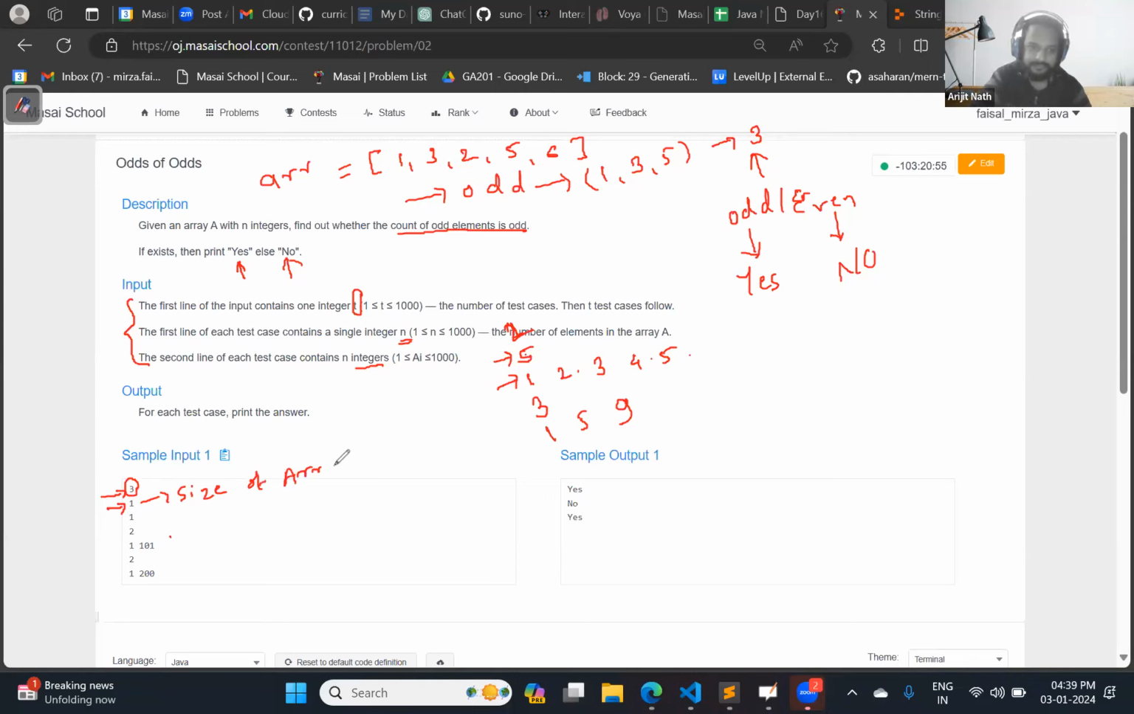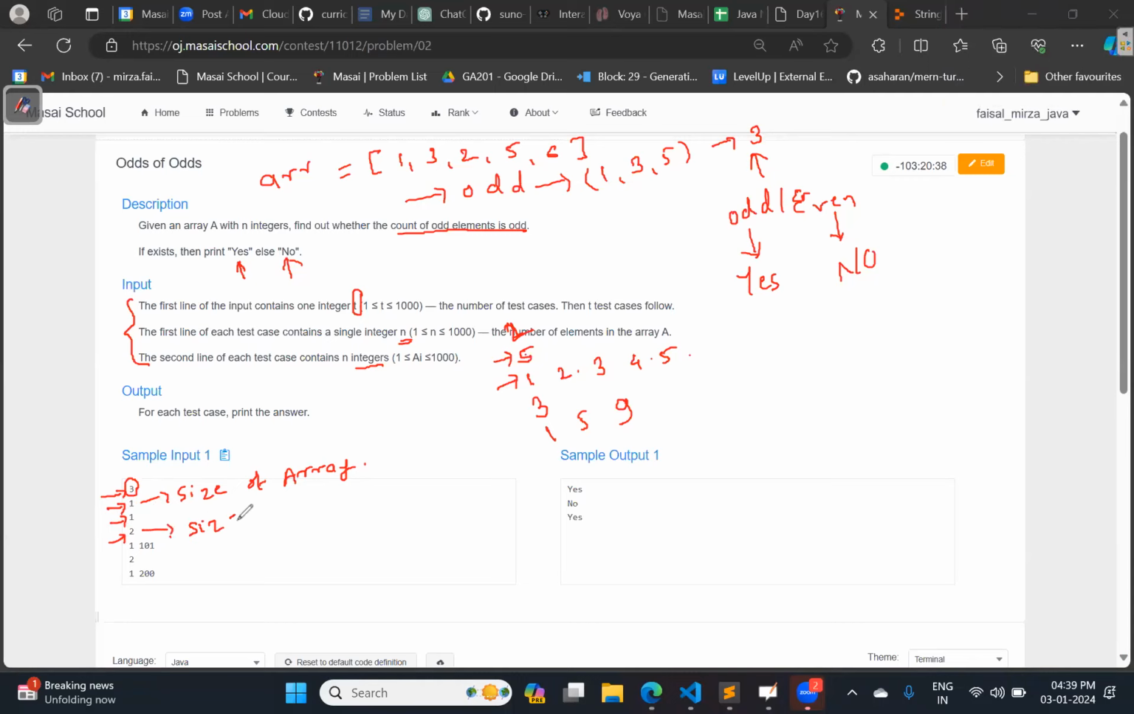So size of array is 1. So how many elements will be there? One. 1, and which is equal to only 1. So that might be possible you are getting confused because of this. Okay. And what about this 2? What is this, Arijit? Size of array, sir. And again, this is the size of array. What about this 1 and 101? These are the elements of the array. Same with this. Is it clear now, everyone? Yes, sir.